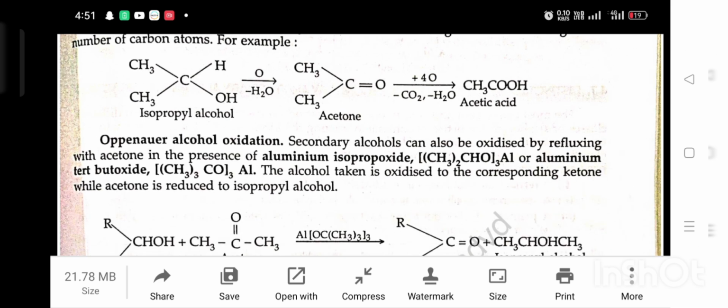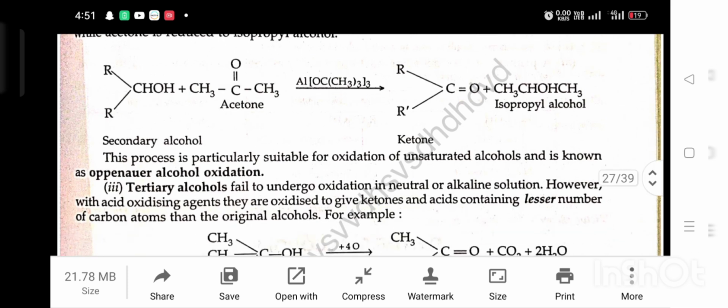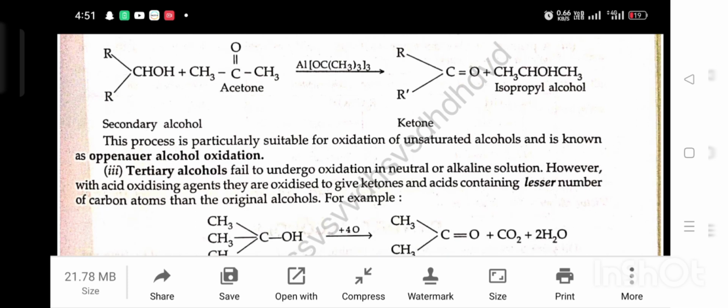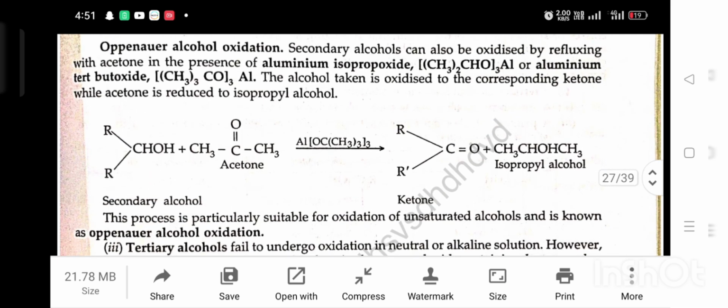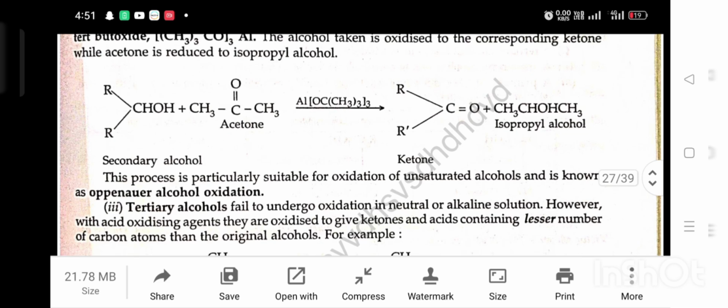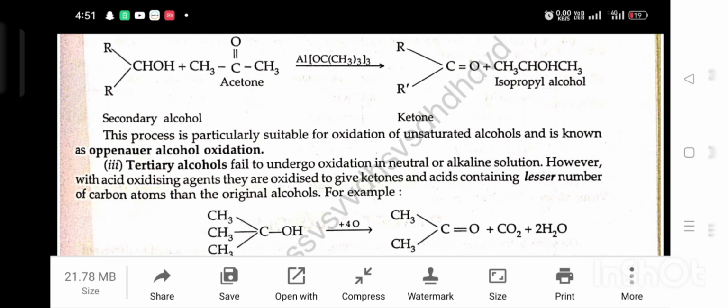Oppenauer alcohol oxidation. Secondary alcohol can also be oxidized by refluxing with acetone in the presence of aluminium isopropoxide or aluminium tert-butoxide. The alcohol taken is oxidized to the corresponding ketone while acetone is reduced to isopropyl alcohol. Secondary alcohol plus acetone, in the presence of aluminium isopropoxide, gives ketone and isopropyl alcohol. This process is particularly suitable for oxidation of unsaturated alcohol and is known as Oppenauer alcohol oxidation.